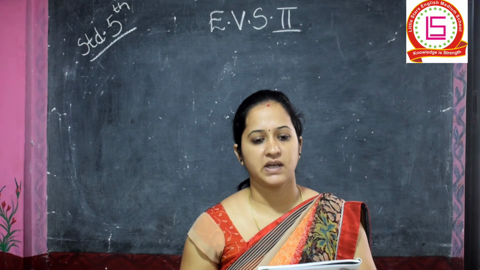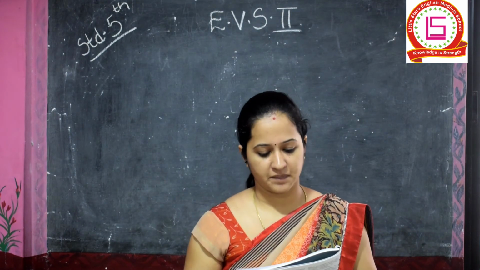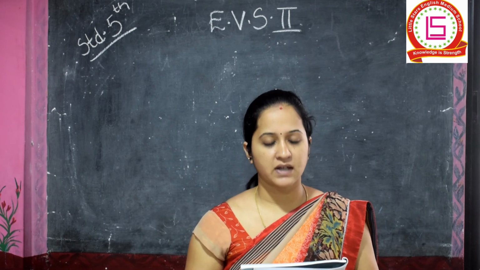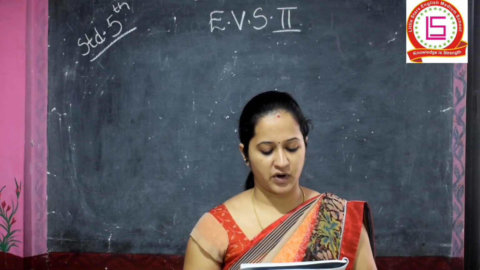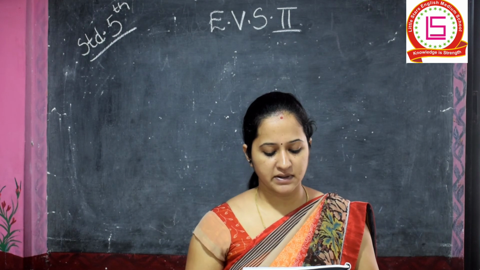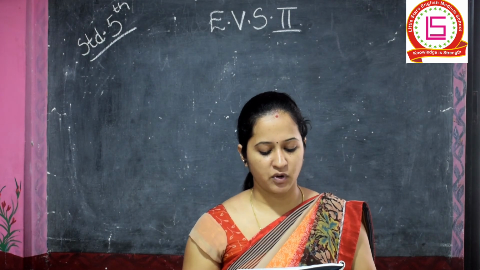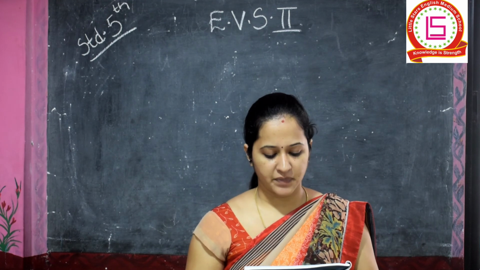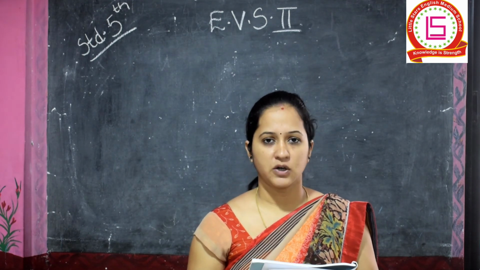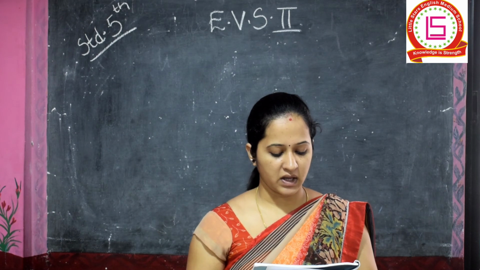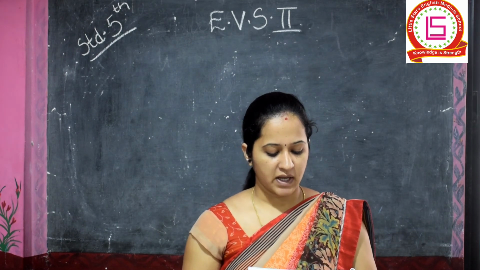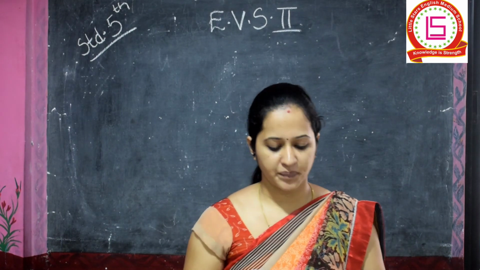Next topic we'll see, history and us. The study of science helps us to find the answers to many questions. For example, environmental science studies the problem of the degradation of the environment, pollution, etc., and looks for their solutions. In the same way, every science has its own areas of study. History studies events of the past.